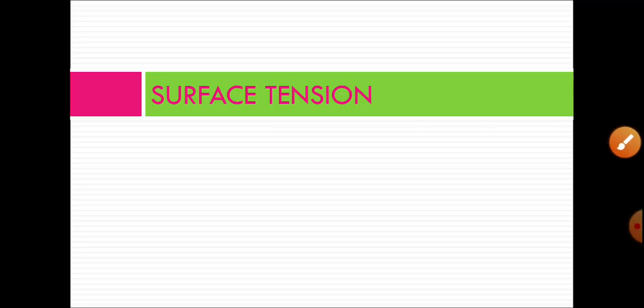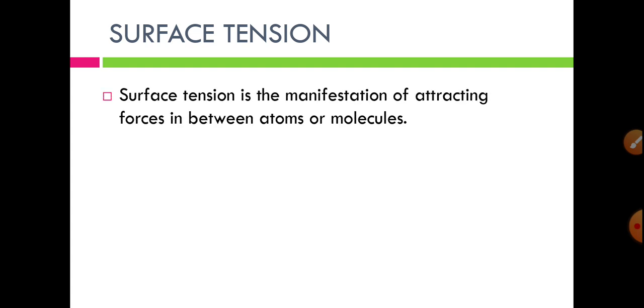So let us see surface tension. Surface tension is the manifestation of attracting forces between atoms or molecules.